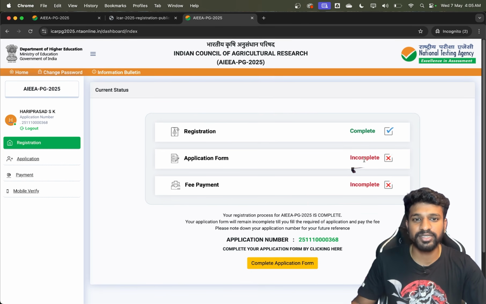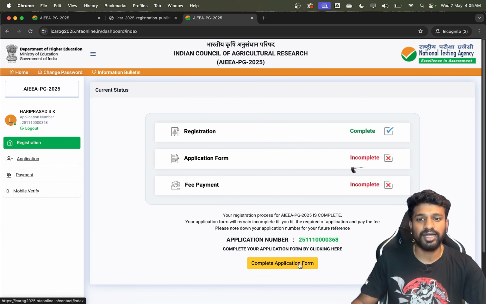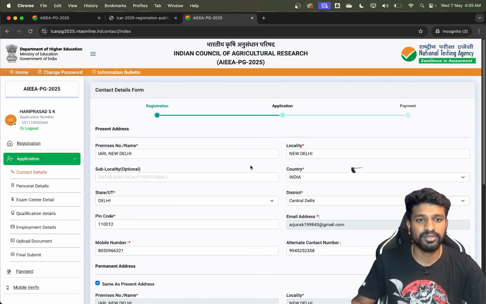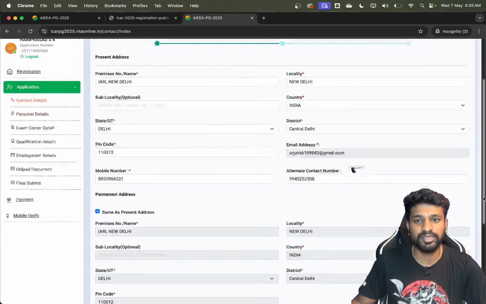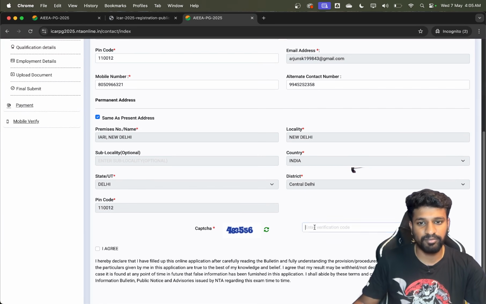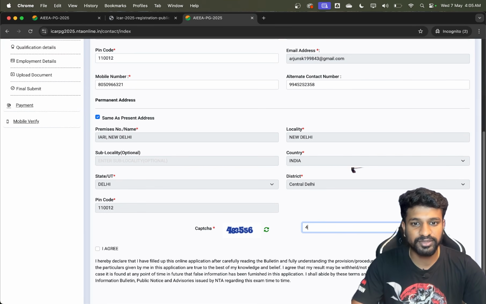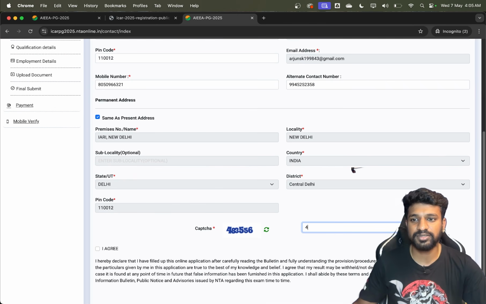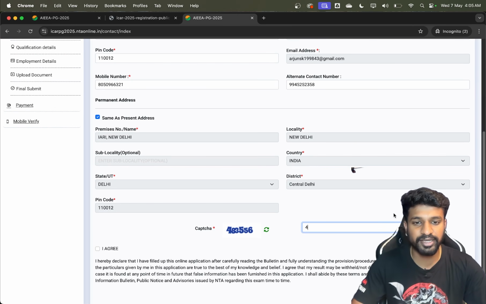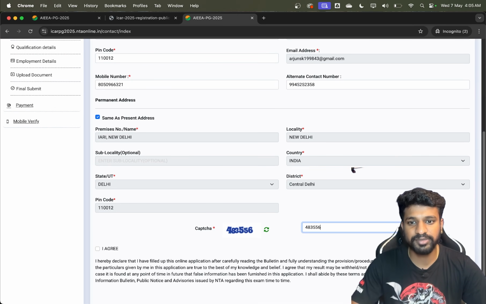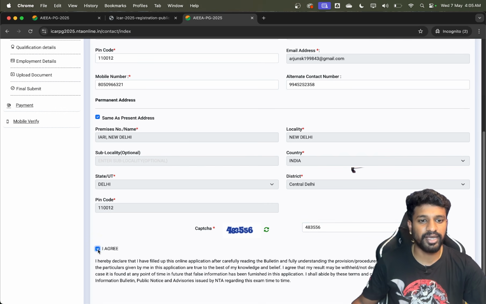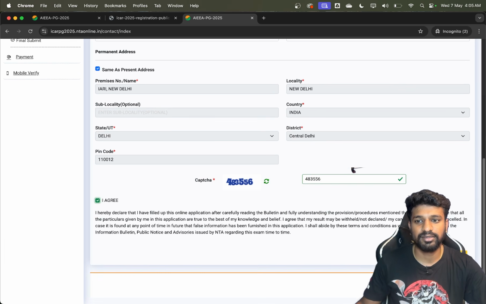Next, the application form is incomplete and payment is incomplete. I'll click on complete application form and fill out the things which I have not filled in the registration form. This particular page is already filled, so I'll directly enter the captcha and go to the next page. Just click on I agree and then save and next.